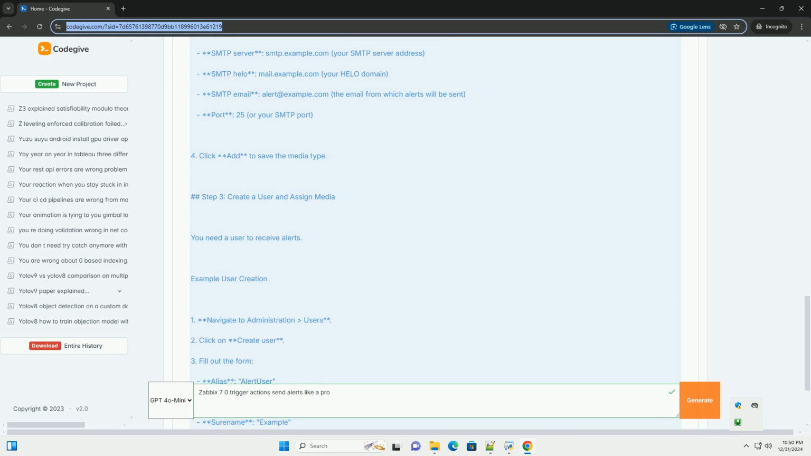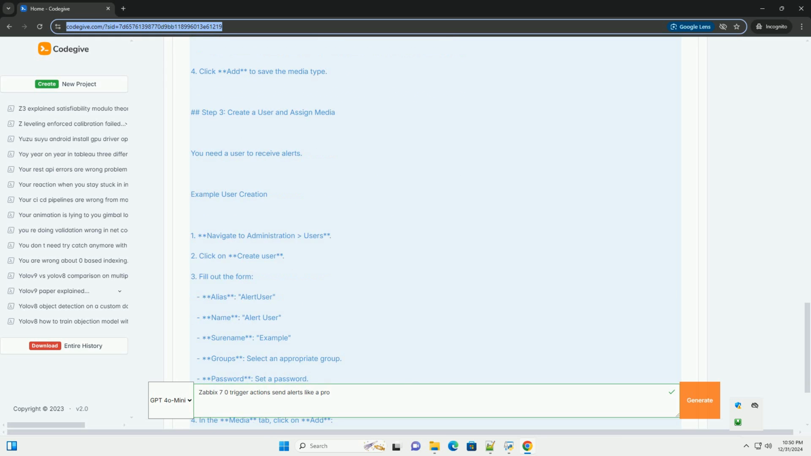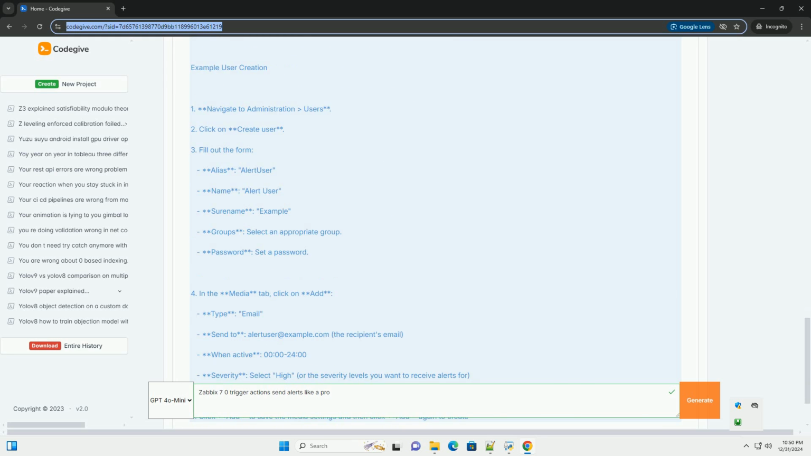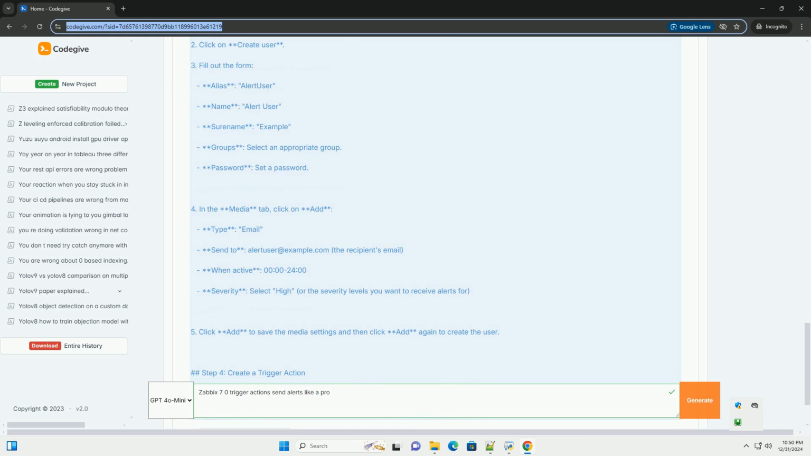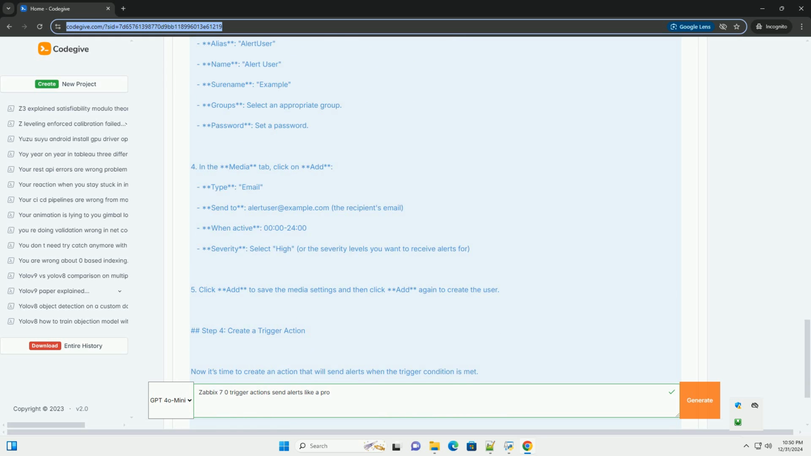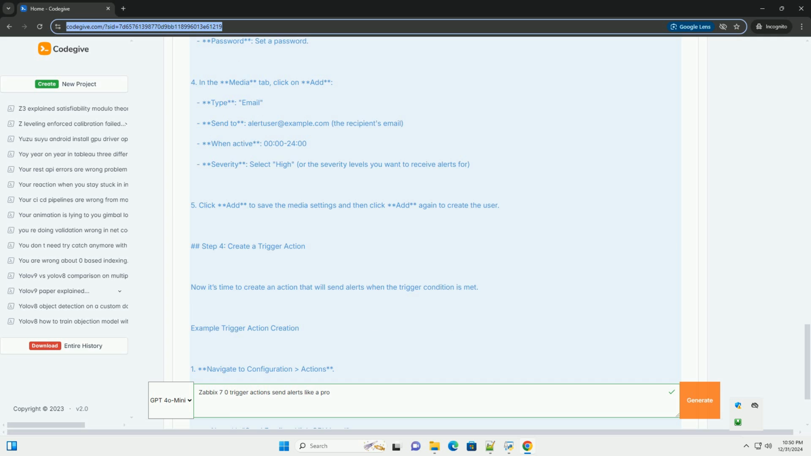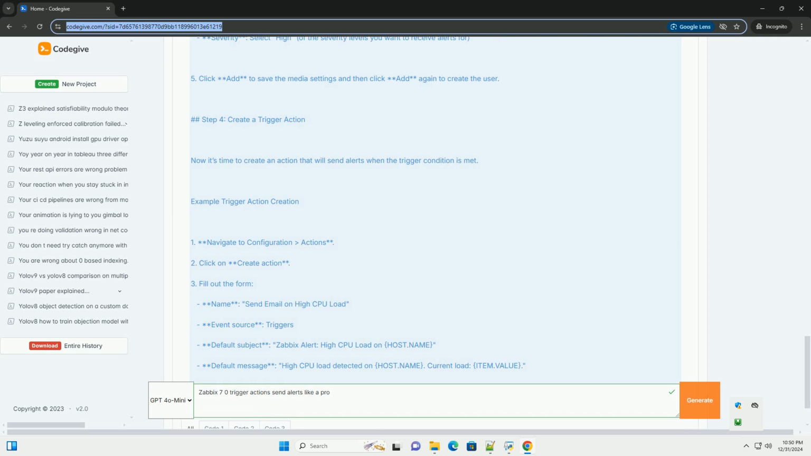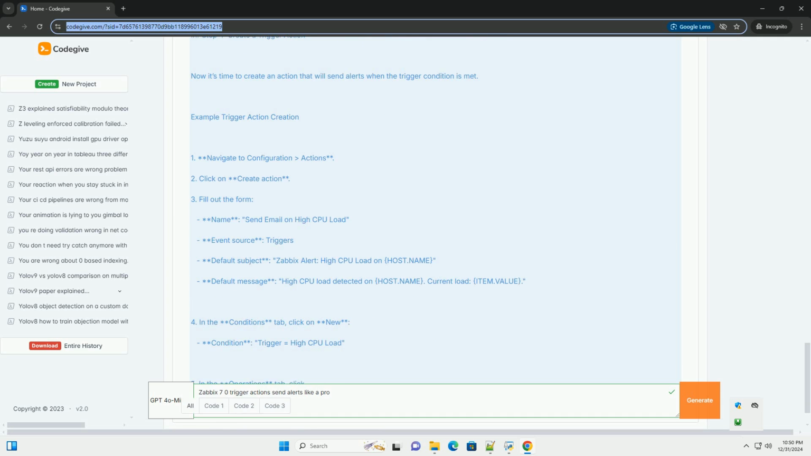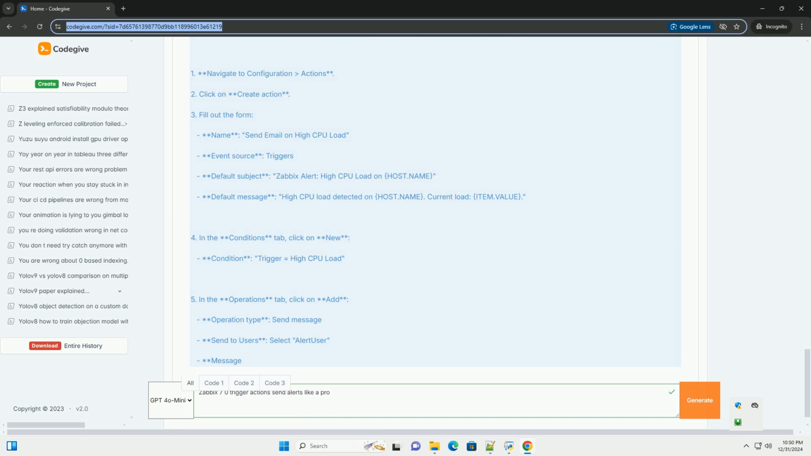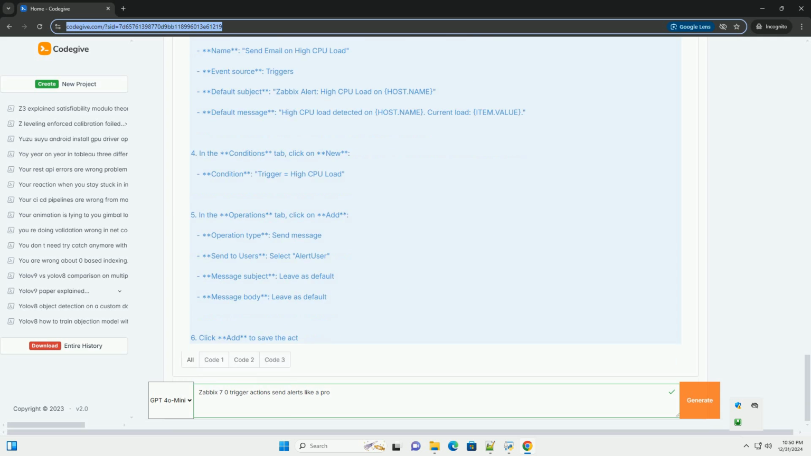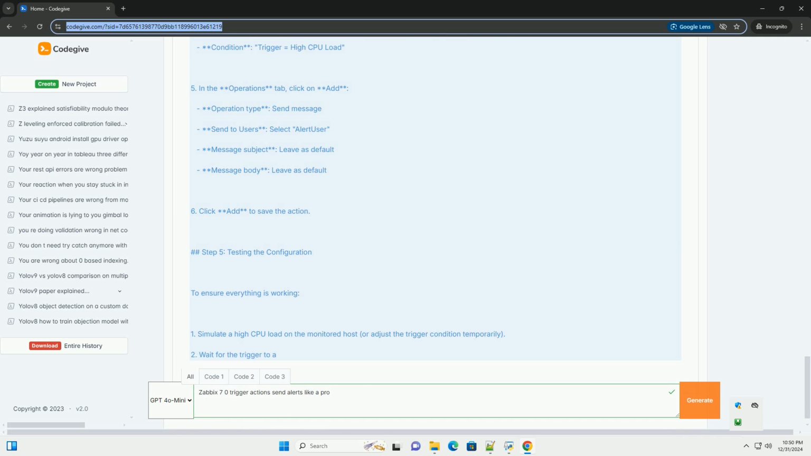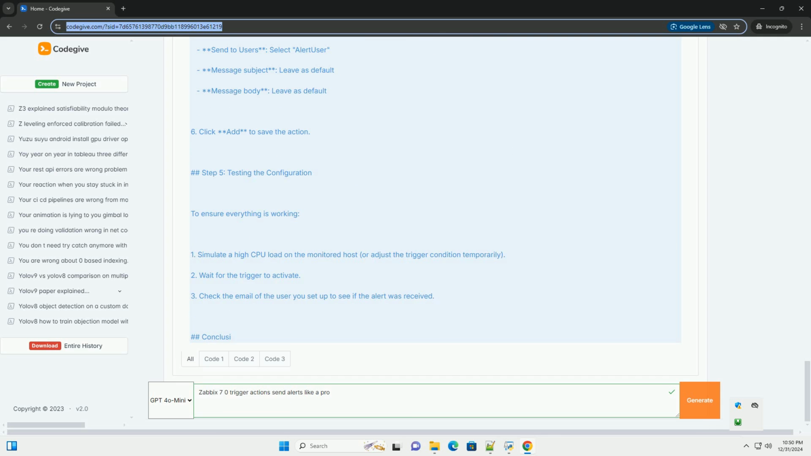Prerequisites: a running instance of Zabbix server and Zabbix frontend. Basic understanding of Zabbix concepts: hosts, items, triggers. Access to Zabbix frontend with appropriate permissions. Step 1. Define a trigger. Before you can create a trigger action, you need to have a trigger defined. A trigger is a condition that, when met, will initiate the action you define.